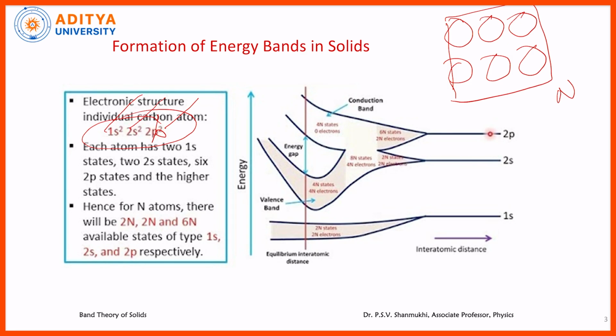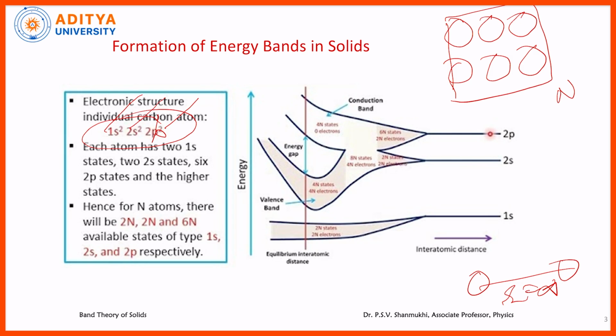Because of interaction, when the interatomic distance is reduced, suppose two atoms are separated by infinite distance, r equal to infinity, there would be no interaction at all. Whenever these atoms are brought closer and closer, interaction starts. Because of the interaction, all the electrons having the same energy range form energy bands.